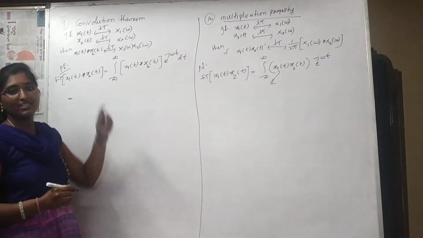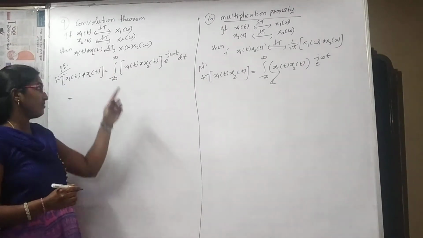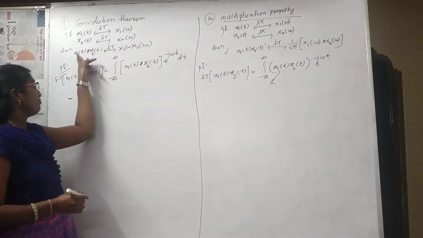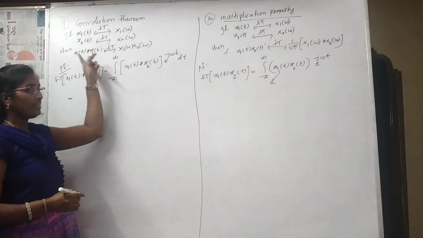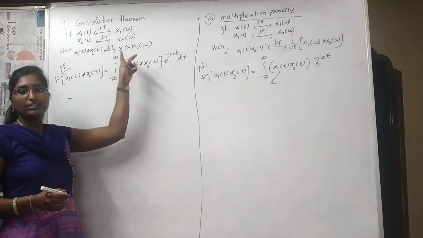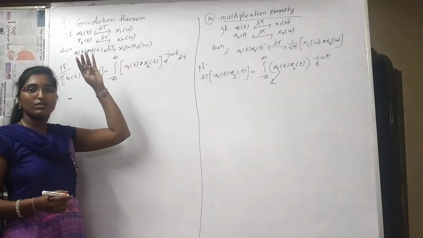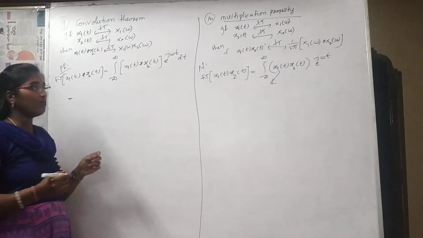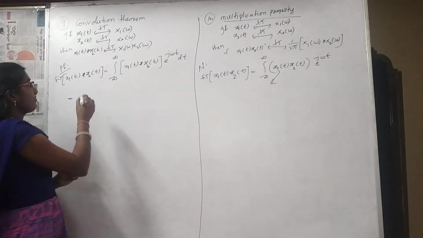And the next property is the convolution theorem, or convolution property. If two signals are convolved in the time domain, they will be multiplied in the frequency domain. The same thing we observed in the Fourier series properties of convolution also. Let us prove that one.